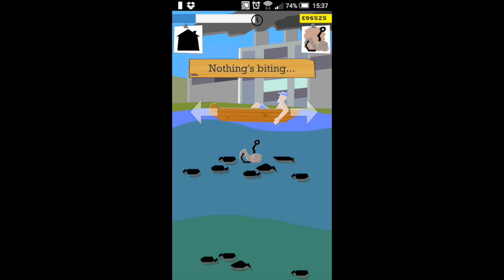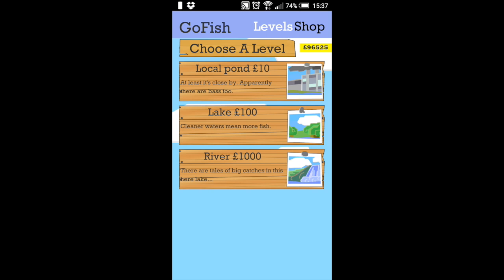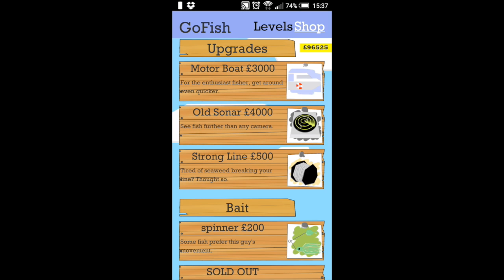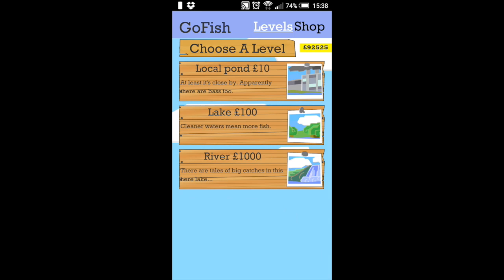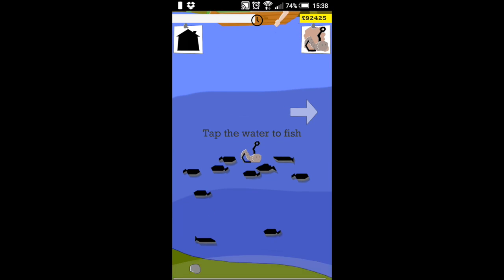But because I have a bit of money, I'm going to end the level now. And we're going to go to the shop and upgrade to an old sonar. This is going to, those fish shadows that you saw, this is now going to show them even deeper. So we're going to go head to the lake and try and get deep.